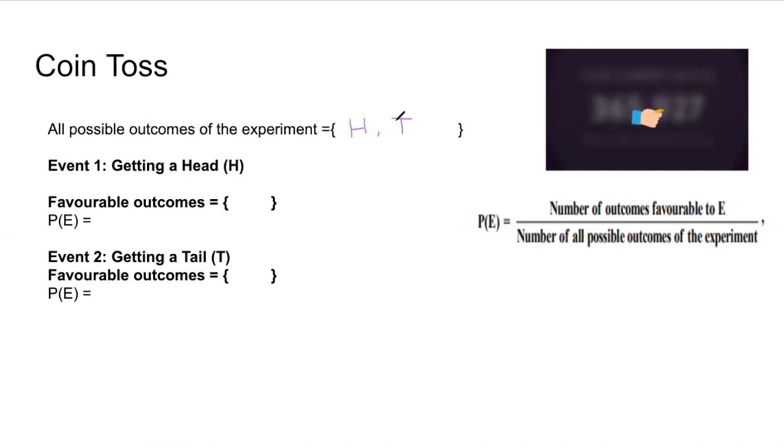Out of all these outcomes, we are now going to write the favorable outcomes in this bracket. If H comes, that is a favorable outcome for this event.